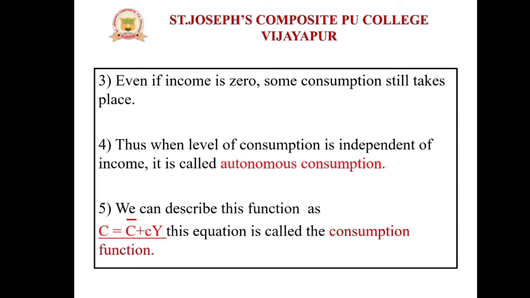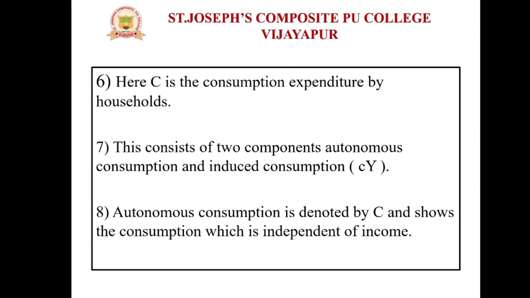And this function we can describe as C = C̄ + cY. This equation is called the consumption function. You can observe this equation: C = C̄ + cY. This is the equation of a consumption function. In this equation, capital letter C is the consumption expenditure by the household.